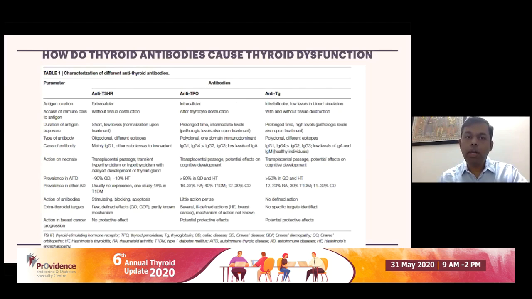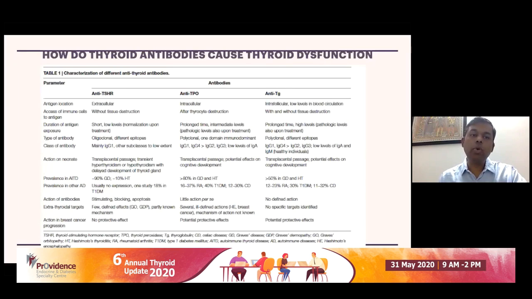Coming a little bit more into detail, these are the three main autoantibodies which are well studied. Apart from this, you have autoantibodies to sodium iodide symporter. You can have autoantibodies to pendrin. And some other autoantibodies are also known, which are against T3 and T4 as well. But these autoantibodies are not quantitatively very common. Their prevalence is very low, and they are not clinically important. But these are the three thyroid autoantibodies which are considered clinically significant.